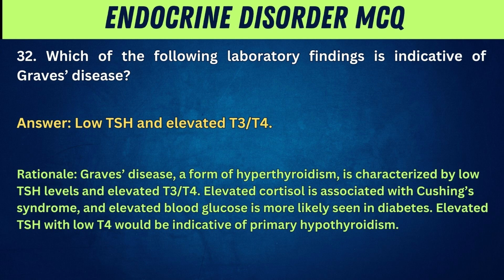Rationale: Graves' disease, a form of hyperthyroidism, is characterized by low TSH levels and elevated T3/T4. Elevated cortisol is associated with Cushing syndrome, and elevated blood glucose is more likely seen in diabetes. Elevated TSH with low T4 would be indicative of primary hypothyroidism.